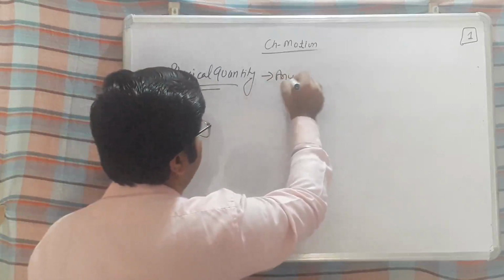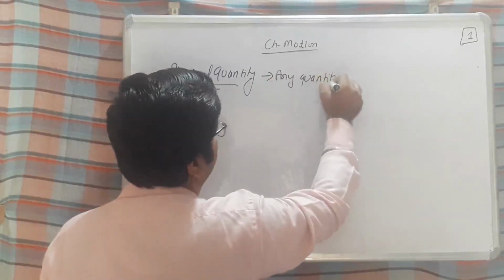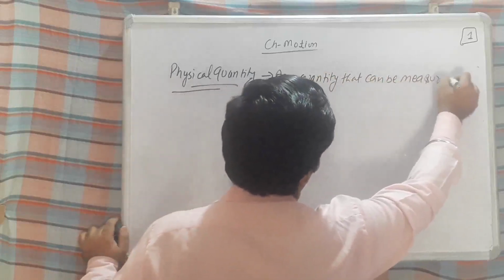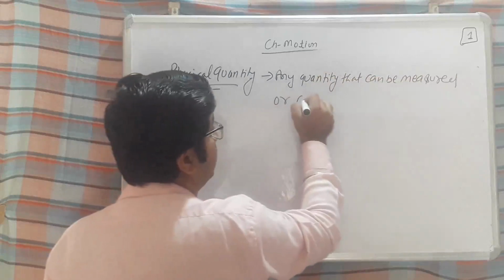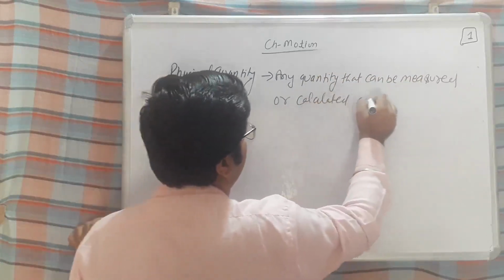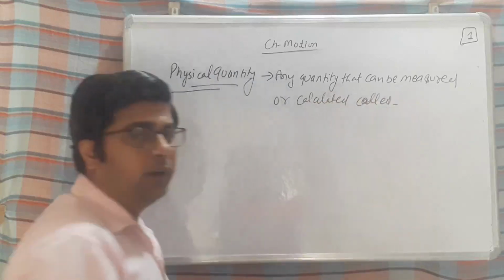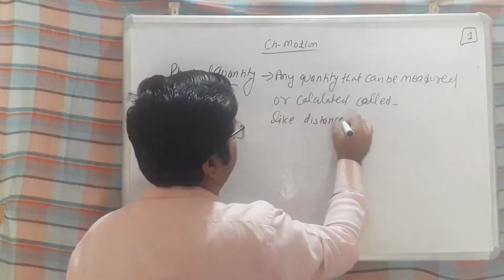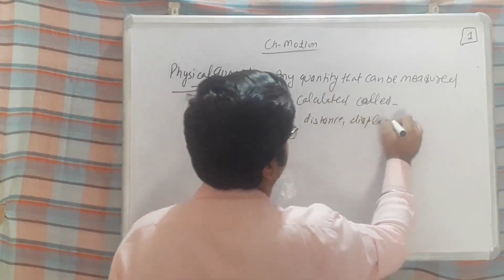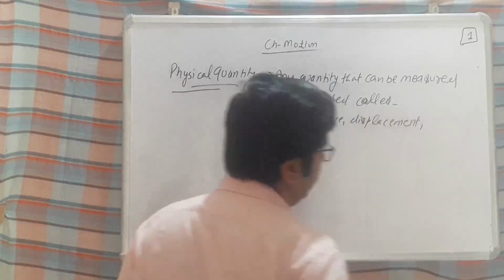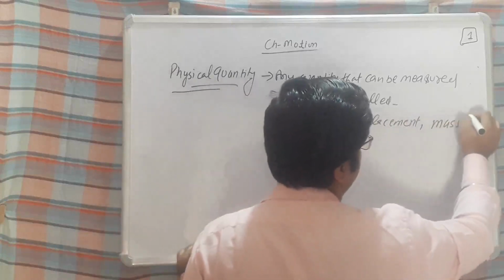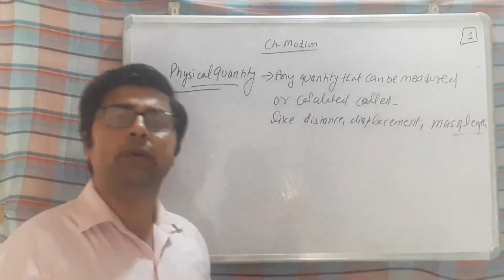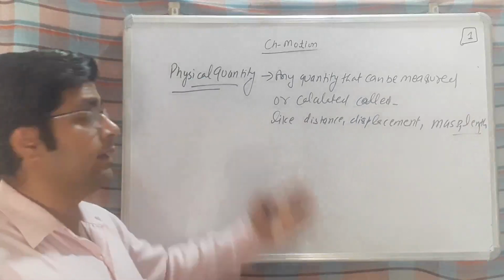Any quantity that can be measured or calculated is called physical quantity. Like you can say, distance, displacement, mass, length, and so on. There are so many other physical quantities which can be measured. Okay, so that is your physical quantity.